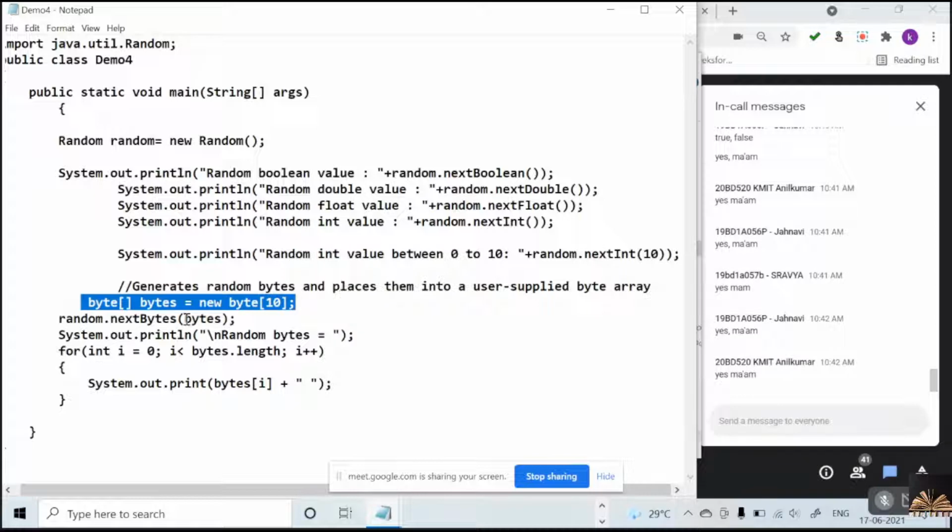Now, I am passing that empty array to the next bytes method. As I pass that empty bytes array to the next bytes method, this method will fill that empty array with random bytes. Understood what I am saying?